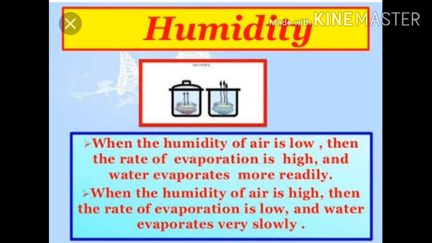Humidity. When the humidity of air is low, then the rate of evaporation is high and water evaporates more readily. When the humidity of air is high, then the rate of evaporation is low and water evaporates very slowly. So, we can say that humidity is the amount of water vapor present in air. The air around us cannot hold more than a definite amount of water vapor at a given temperature. If the amount of water in air is already high, the rate of evaporation decreases.